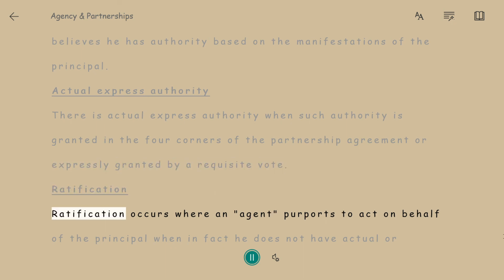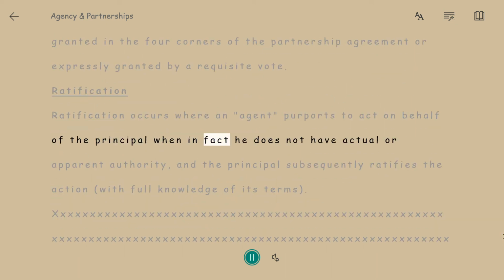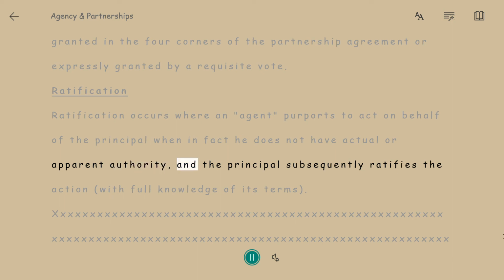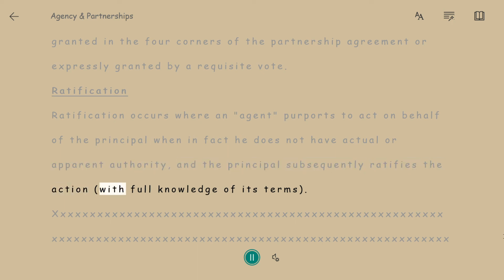Ratification. Ratification occurs where an agent purports to act on behalf of the principal when in fact he does not have actual or apparent authority, and the principal subsequently ratifies the action with full knowledge of its terms.